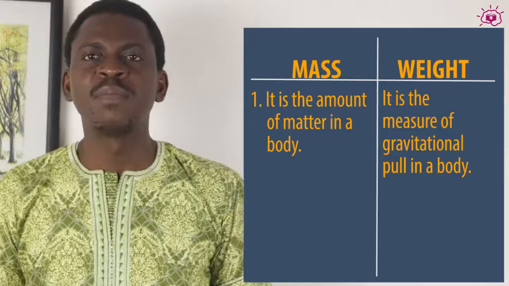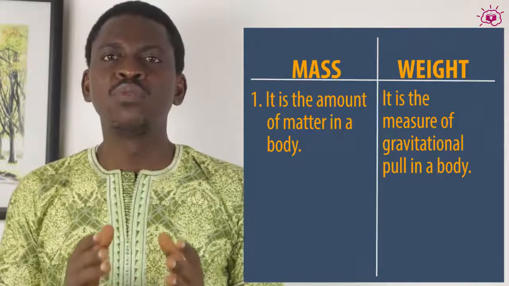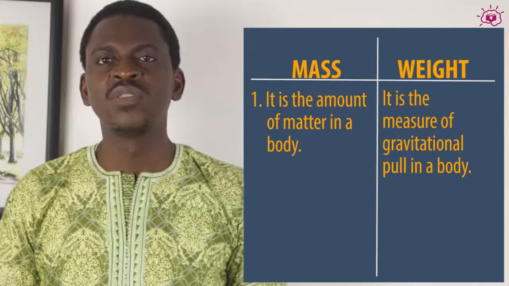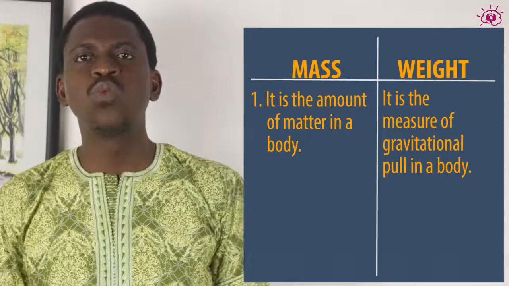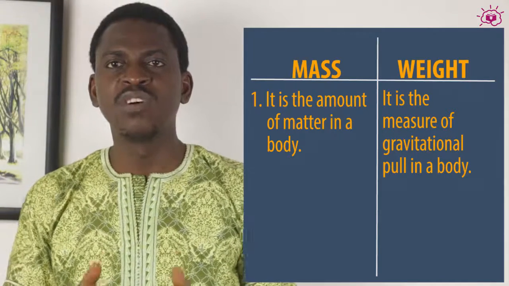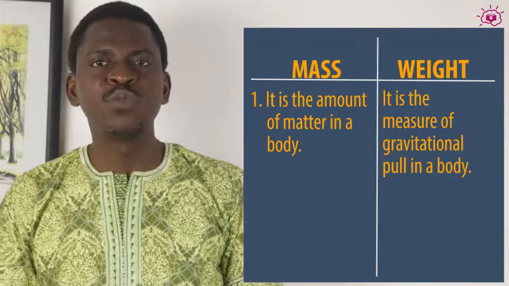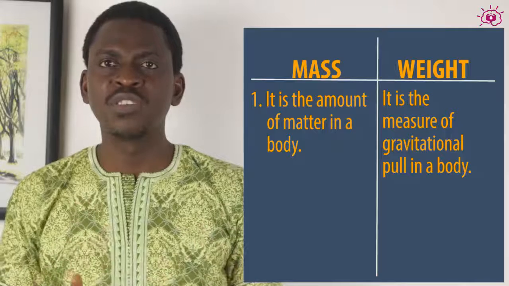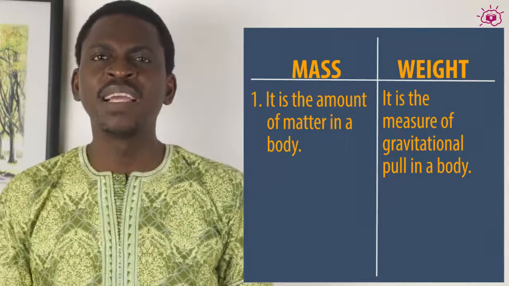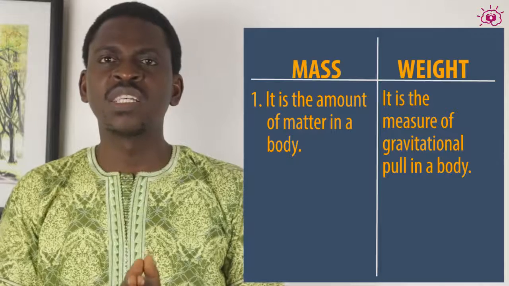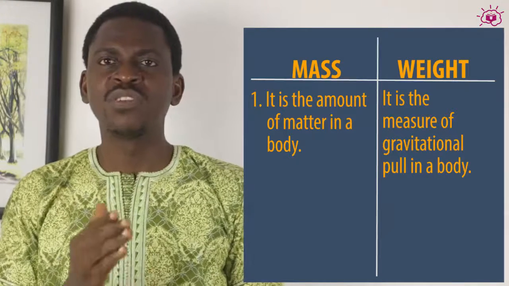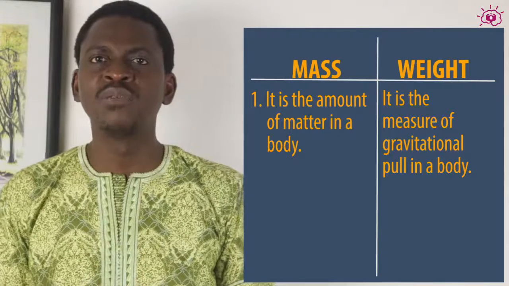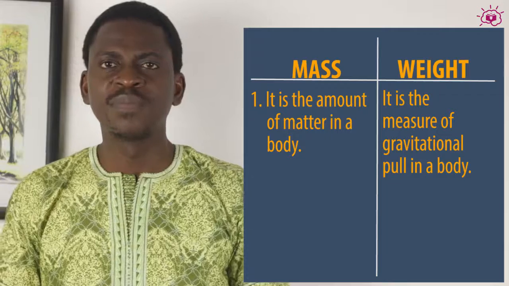Suffice it to say that on the moon, the pull of gravity is 1/6 of the pull of gravity on the earth. So that means that the weight of a stone, for instance, on earth will be different from the weight of a stone on the moon. That means if you are going to get the weight of a stone on the moon, we'll be multiplying the mass of that stone, which is constant anywhere, by the measure of gravity on the moon. And definitely it will give you a different numerical value to what you will get on Earth.